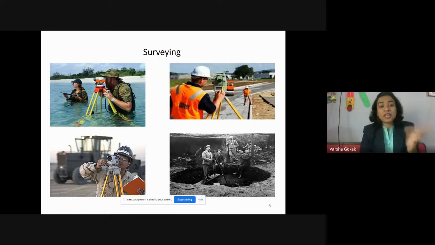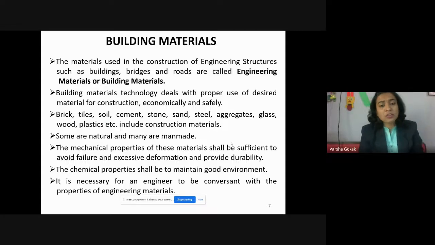Initially they were using chain and tapes. Now they have come up with recent instruments like theodolite and dumpy levels, or total stations. And surveying is nothing but where we measure the horizontal and the vertical distances, right? So these should all come in point format. Please do not write it in paragraphs.